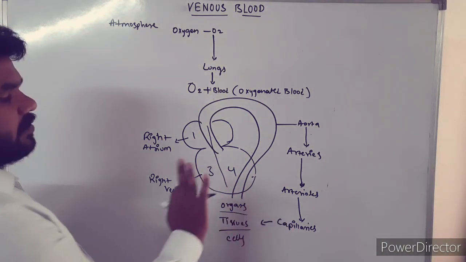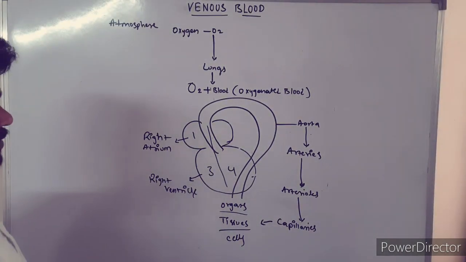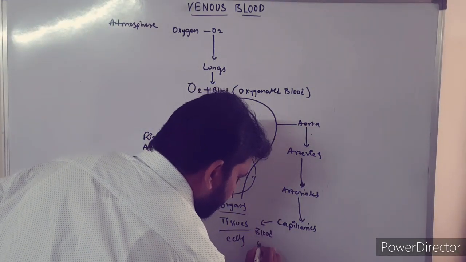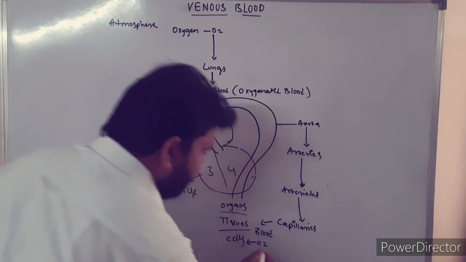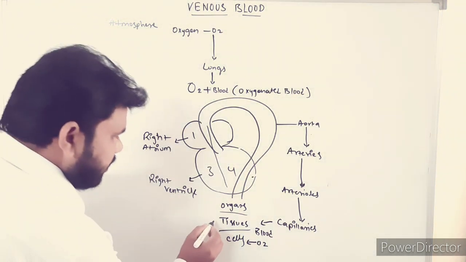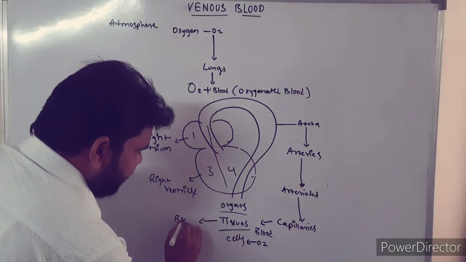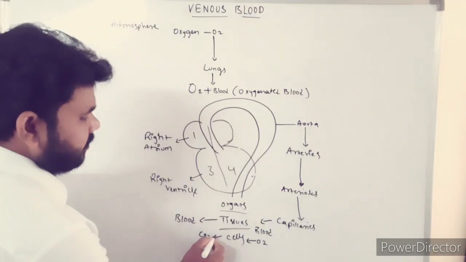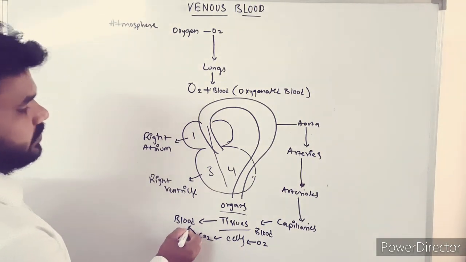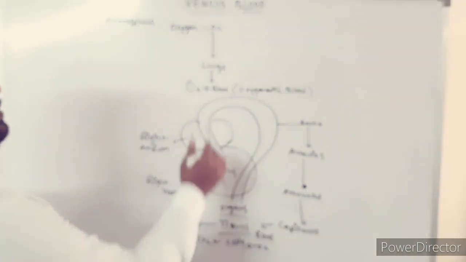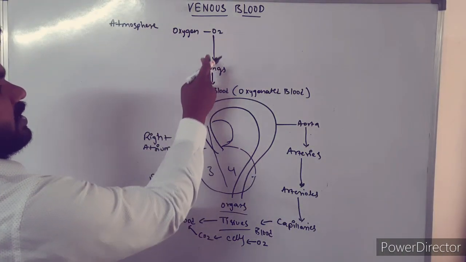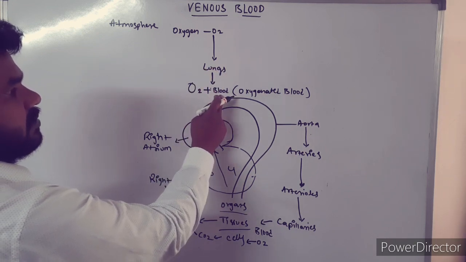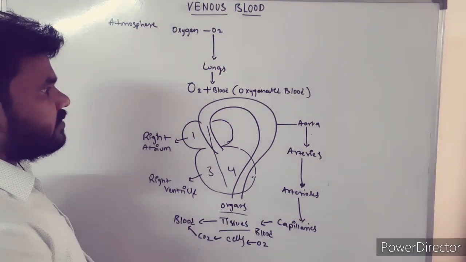These capillaries will deliver the blood inside these tissues. When they deliver this blood, oxygen from the blood will enter into these tissues, and that blood will pick up the CO2 from the tissues. That means oxygen from the atmosphere enters into the lungs, and from inside the lungs the O2 gets mixed with the blood, which is called oxygenated blood.